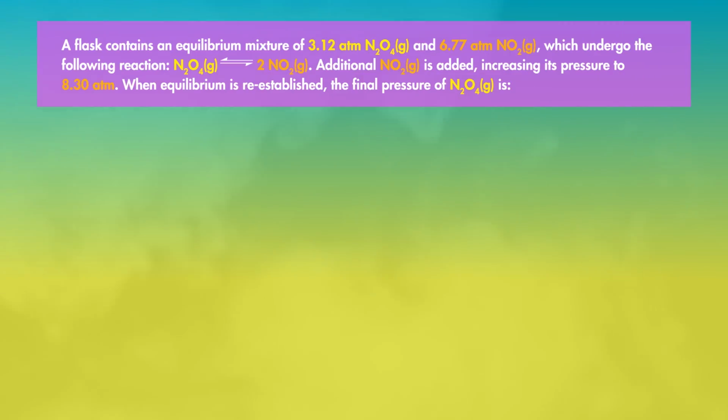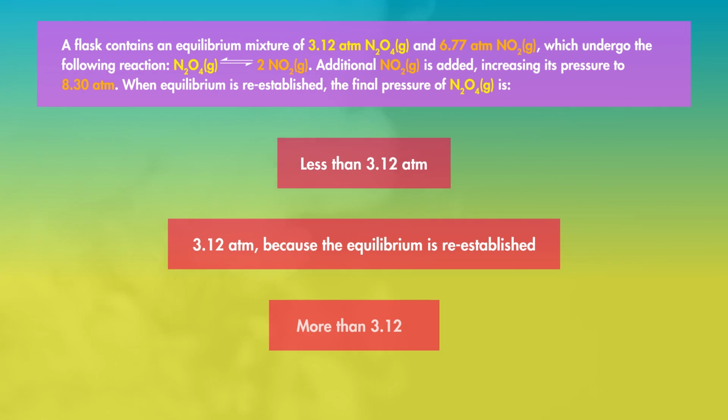Let's see if you can apply Le Chatelier's principle to predict the effect on a system undergoing a concentration change. A flask initially contains an equilibrium mixture of 3.12 atmospheres dinitrogen tetroxide and 6.77 atmospheres nitrogen dioxide. They undergo the equilibrium reaction shown. Additional nitrogen dioxide is added, which increases its pressure to 8.30 atmospheres. When equilibrium is reestablished, the final pressure of dinitrogen tetroxide is less than 3.12 atmospheres, 3.12 atmospheres because the equilibrium is reestablished, more than 3.12 atmospheres.